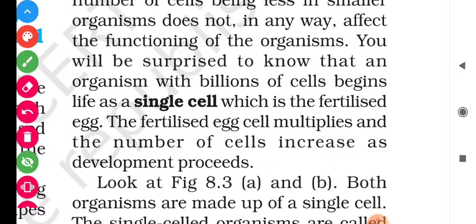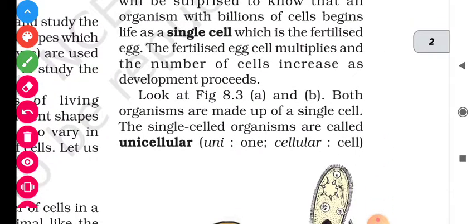Student, the hen's egg which we are seeing is the example of a single cell, and from that single cell the entire development takes place. Okay, the fertilized egg cell multiplies and the number of cells increases as development proceeds. Means as the egg grows after fertilization, it will develop its cells.